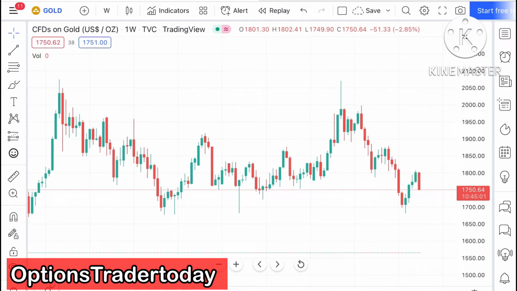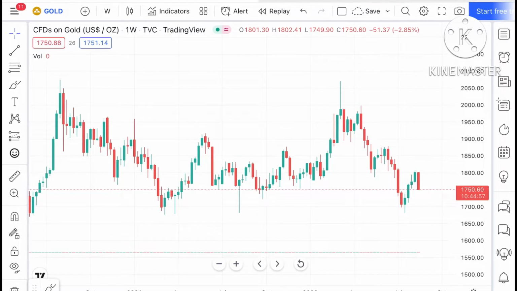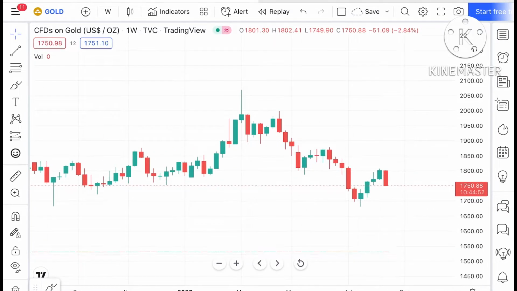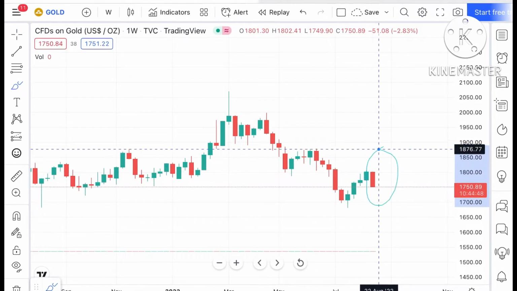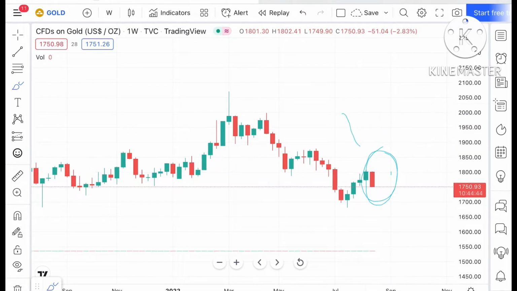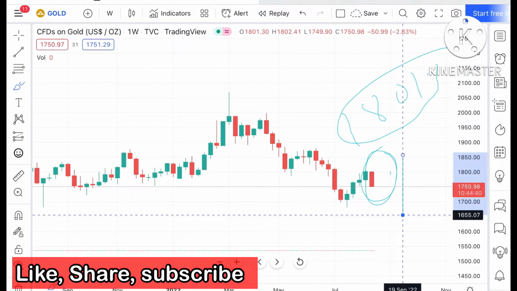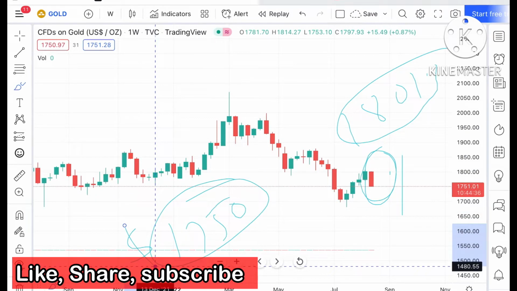So today in this video I'll explain how gold price has moved in the last week and how the gold price can move in the next week. If you look at the chart of gold, we have seen a sharp fall. As you can see in this particular candle, it made a high of around 1801.3 and from there it has gone down, around 1750.